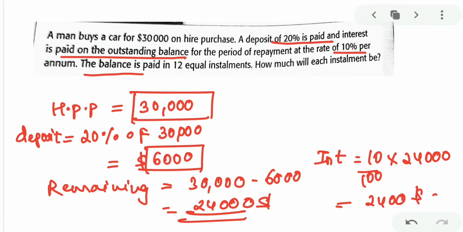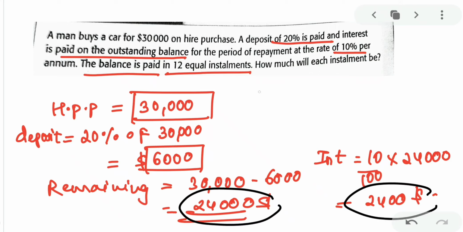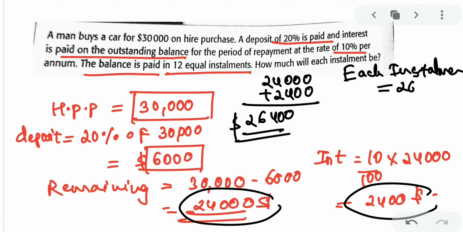Very clear? The balance amount is paid in 12 equal installments. That means 24,000 plus the interest. You are going to pay the interest also. So 24,000 plus interest, that is the total amount you have to pay. So 24,000 plus interest, that was 2,400. That will make up to $26,400. This amount you have to pay in 12 equal installments. So each installment will be 26,400 divided by 12. Got the point clear?